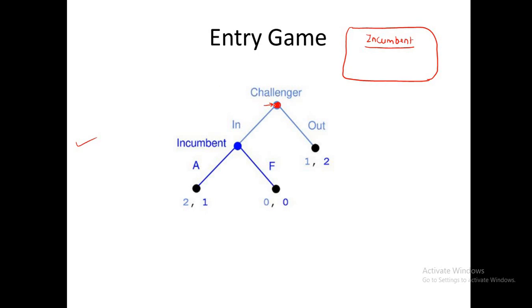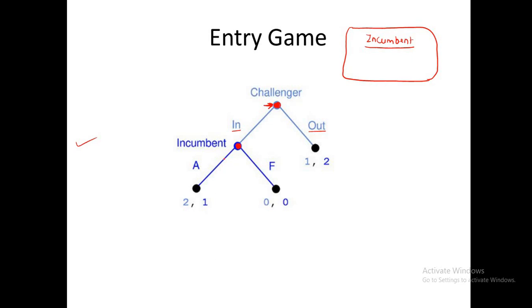At this point, the challenger will take the action, and what actions are available to the challenger? In and out. Two actions are available. Either he can enter into the market or he will stay out of the market. Now after the action of in, meaning the challenger has entered the market, what can the incumbent do? This is the point of history in.